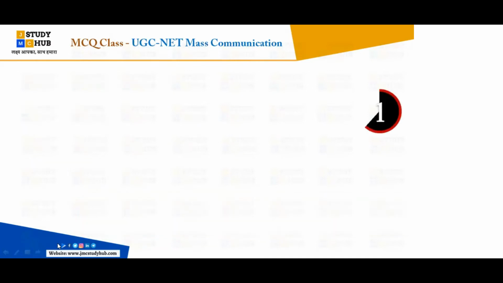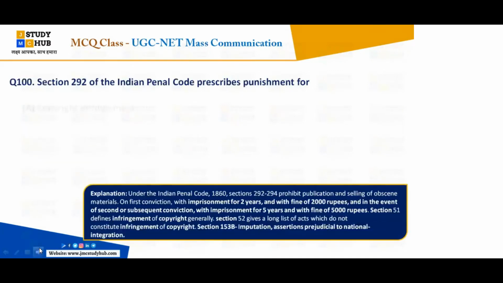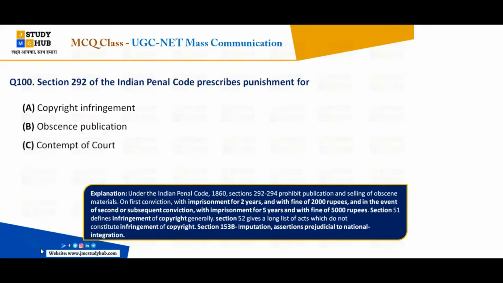So next, the 100 number question. Section 292 of the Indian Penal Code prescribes punishment for: A, copyright infringement; B, obscene publications; C, contempt of court; and D, prejudicing national integration. So everybody, yes, very fast answer, right? If the explanation is here, then it is very much fast.